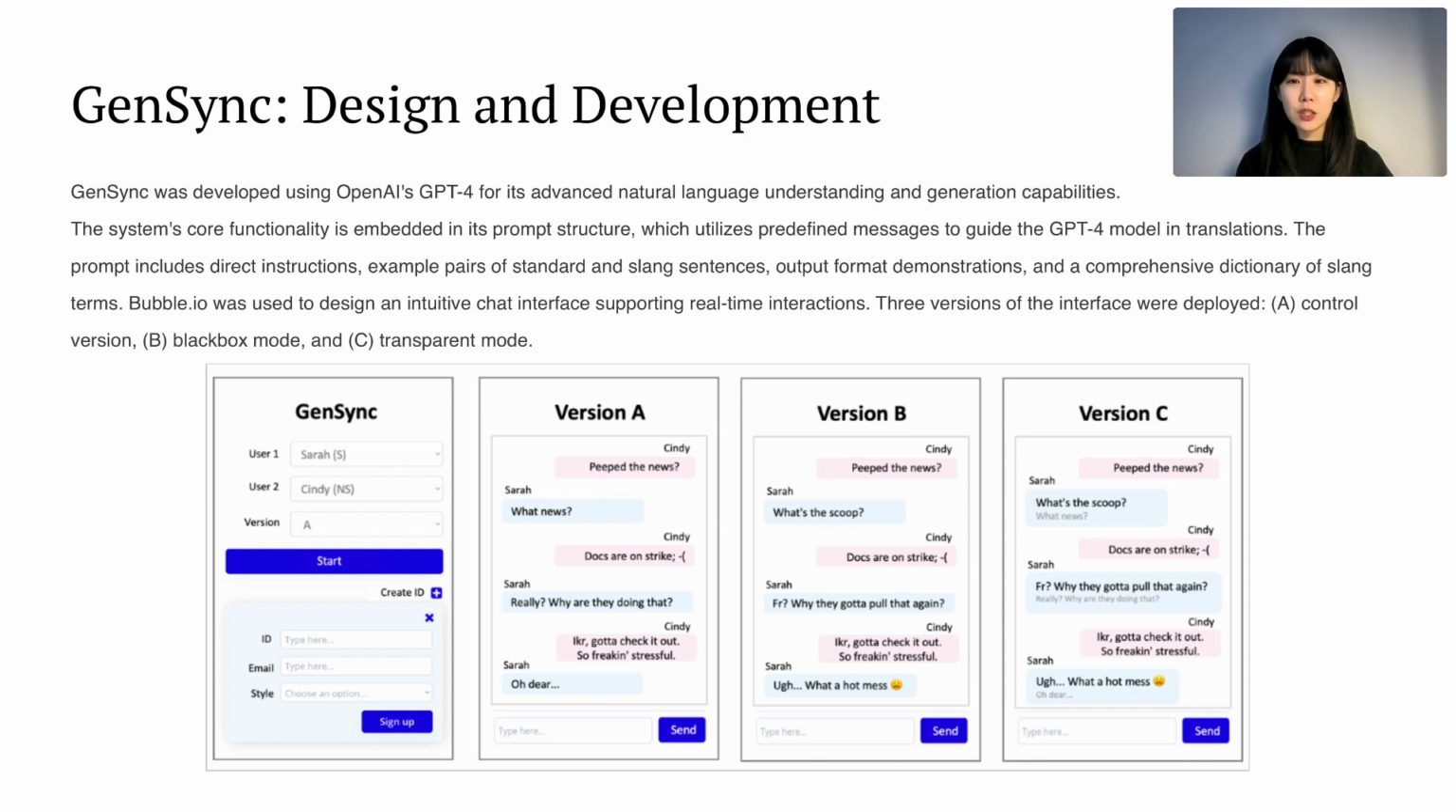Three distinct versions of the interface were deployed. The controlled version, or version A, is a basic chat interface without any translation capabilities, serving as a baseline for comparison. Black box mode, or version B, provides translations, but the original text is hidden from the user, offering a simplified experience. In contrast, transparent mode, or version C, displays both the original and translated text, enabling users to observe how the translation process works.